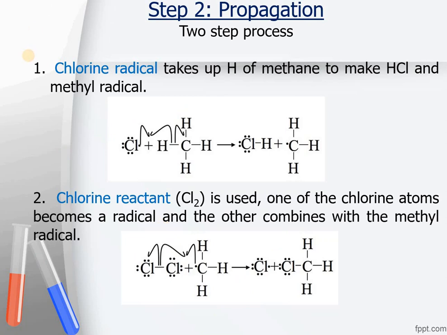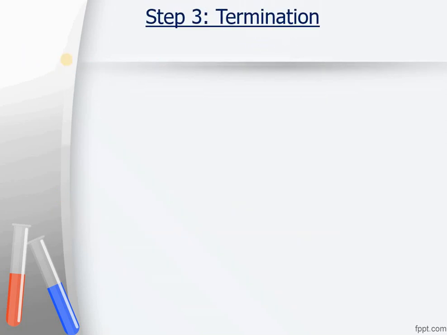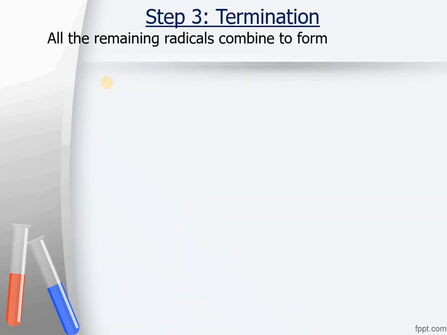The last step of this reaction is the termination step. Termination step will end up terminating or ending the reaction. All of the remaining radicals which were produced in the course of the reaction, they will combine together to make up compounds and they will stop the reaction. They can combine in three possible ways.